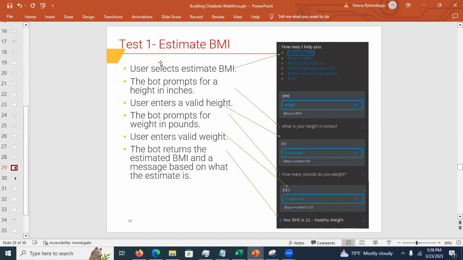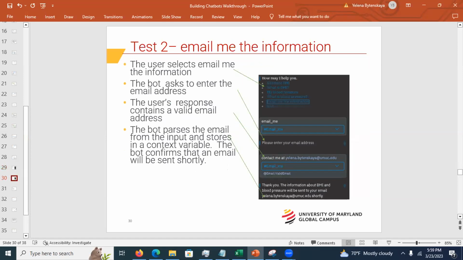This is just what happens when you run Try it. It shows me which entities are being triggered. For example, if I selected estimate BMI, what is triggered? This is a BMI intent, and the topic is BMI. Then it's going to ask, what is your height? In this case that's irrelevant because I'm not triggering intents here. I just put this in for you. This is how you would test the chatbot during development. Chatbot testing is ongoing. It does not end at the end of the development. But this is what you will do as you develop.